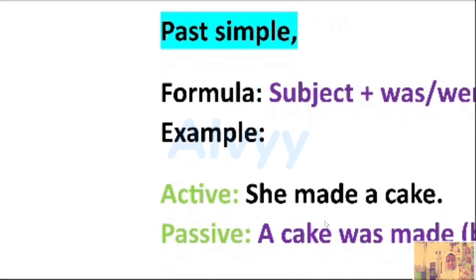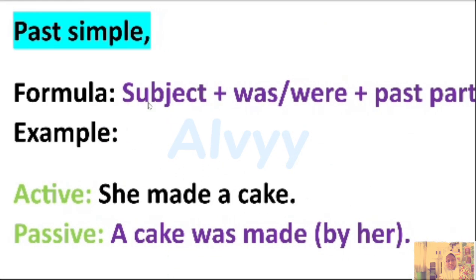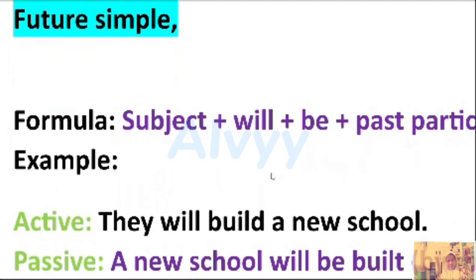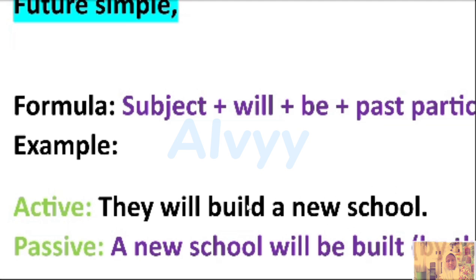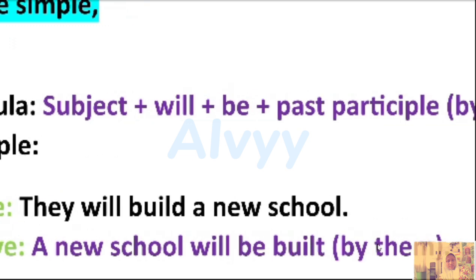Next, past simple. The formula is subject. Don't forget past, so we're going to use the to be was or were, and then past participle. For example, she made a cake. So the subject is a cake. A cake was made by her. Next, future simple. The key of future simple is will and be. For example, they will build a new school. So a new school becomes the subject, and it's going to be: a new school will be built by them.